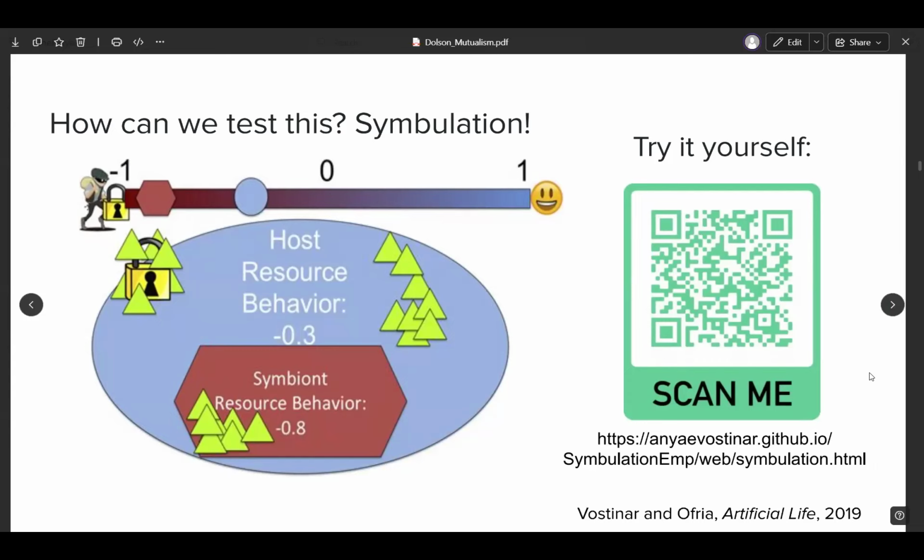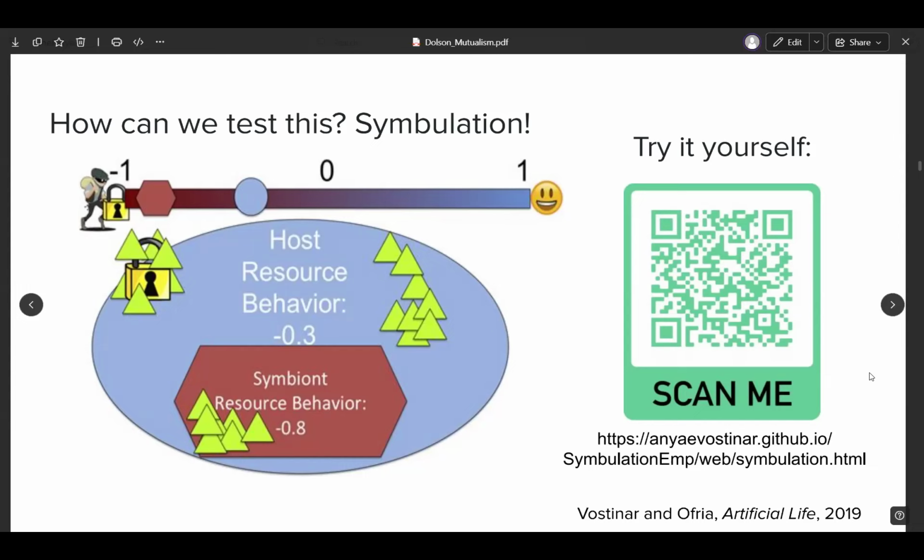Each one has a genome that is a single floating point value between -1 and 1. Resources are constantly flowing into the environment and the hosts receive them. If the host's interaction value is greater than 0, then that indicates the proportion of its resources that it will give to the parasite. Similarly, if the symbiont, it's probably not a parasite in this case, has a positive interaction value, that will be the proportion of its resources that it will give back to the host after multiplying them by a synergy factor that models division of labor. So both parties can come out ahead here if they both cooperate with each other.